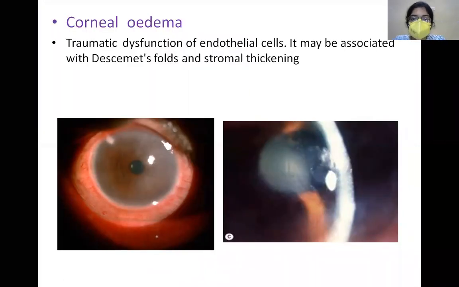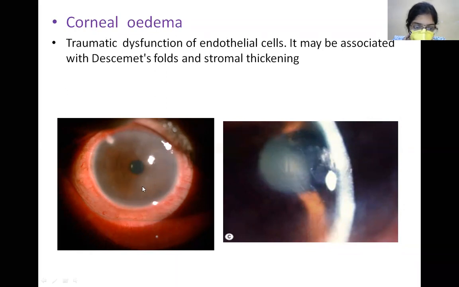Now, what is corneal edema? Because of the blunt trauma, there could be damage to the endothelial layer of the cornea. Because of that, there will be endothelial cell dysfunction and the cornea will start absorbing water or the aqueous fluid and other fluids. You can see here in this part the cornea is not as clear as it is here. There is cloudiness or haziness of the cornea.